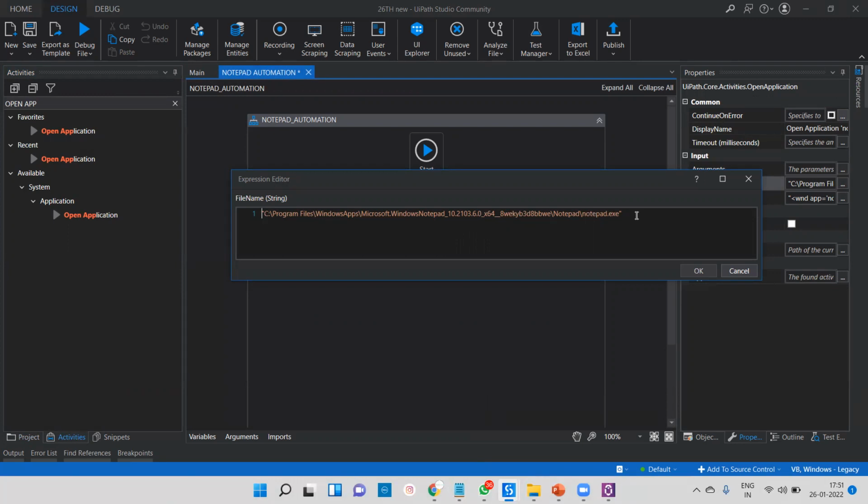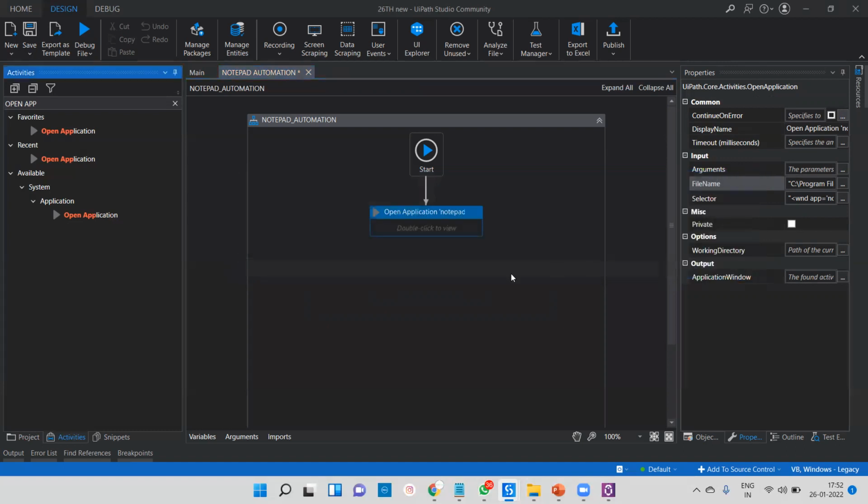But if you go for Blueprint, that is the old tool of RPA. You have to provide the particular path. You have to copy it from your system file. You don't know the path of your calculator. You don't know the path of your Internet Explorer. You don't know the multiple applications. So those things you have to do manually. But UiPath is a totally advanced tool. Okay. So that's why we recommend UiPath.